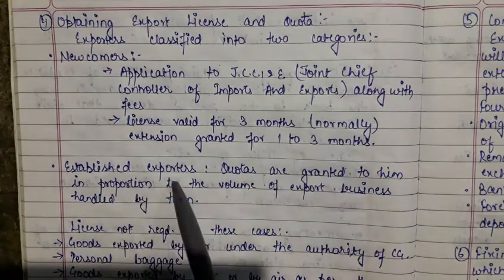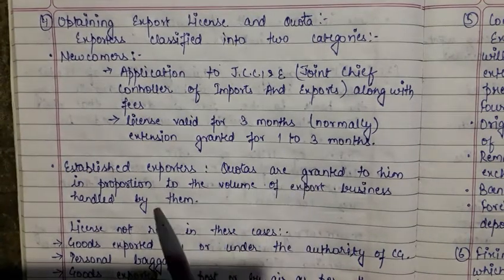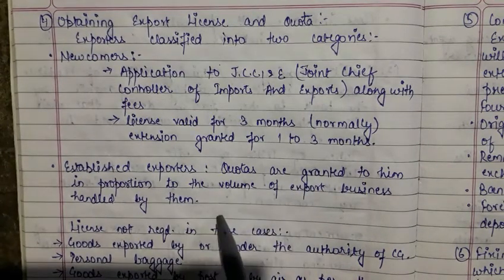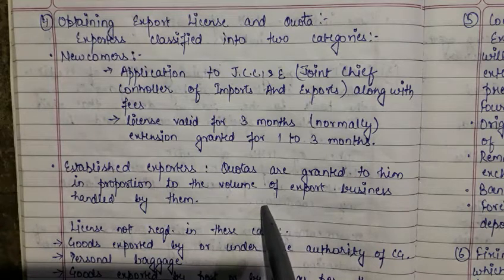Now the established exporters are there. Here the quotas are granted to them in proportion to the volume of export business handled by them. It means they are looking at past events, and if that exporter is handling quite a good proportion of the export business of that country, then according to that the quotas are allotted to them.